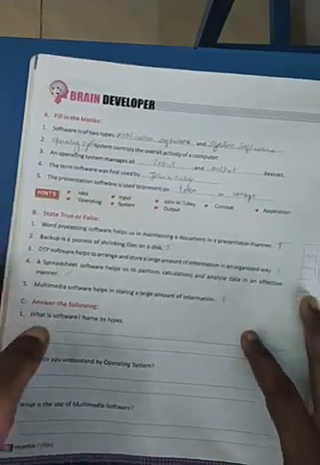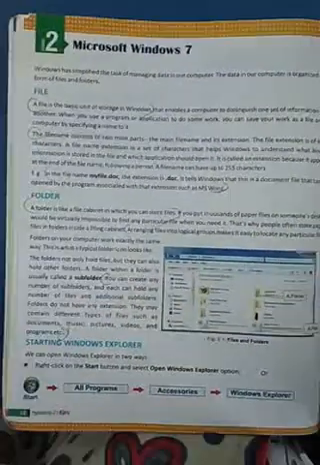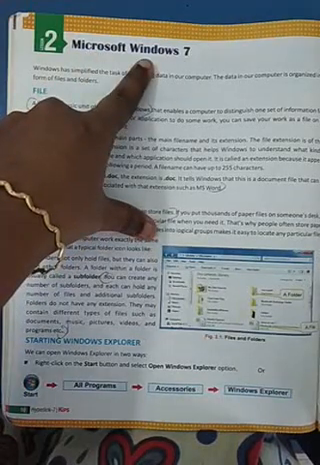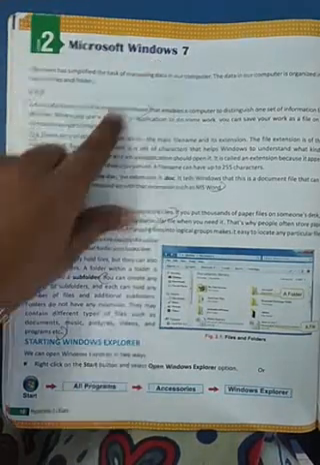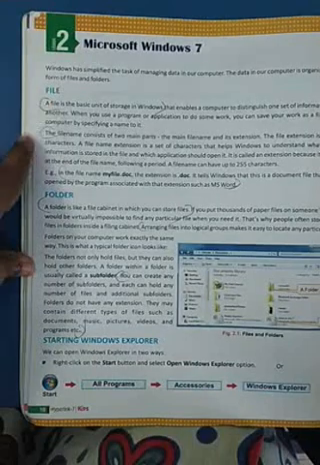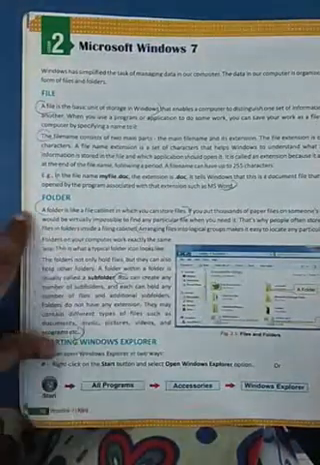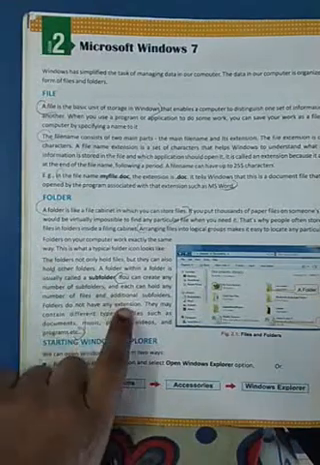Okay, so now we are going to the second lesson. What is our second lesson? This is our second lesson, Microsoft Windows 7. We know what is a file. We have discussed the file extension names, what is a folder, what is a subfolder.